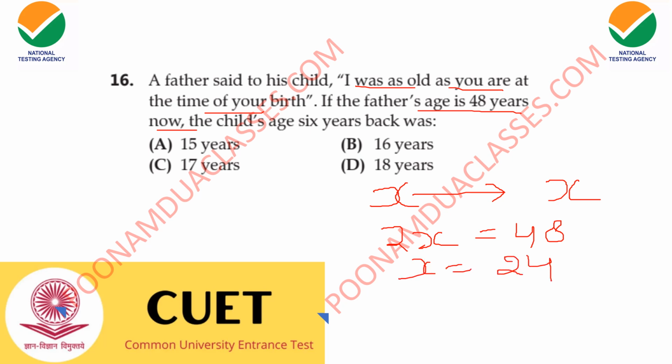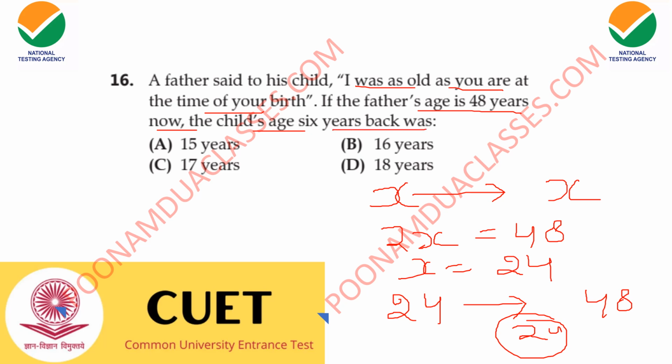The child was born when the father was 24 years of age, and at present the father is 48 and the child is 24. So this much is solved, but we are being asked, if the father's age is 48 years now, the child's age 6 years back was what? So just subtract 6 from 24, that is 18 years. So the correct answer is 18 years, option D.